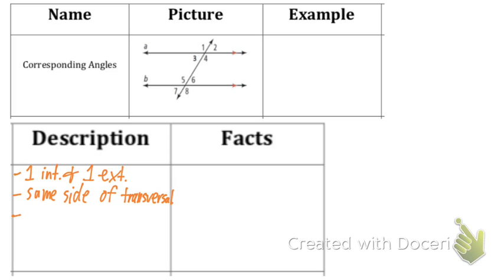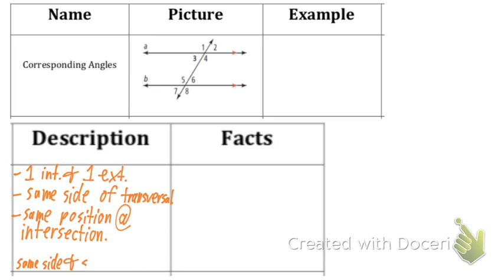The third one, they're going to be in the same position at the intersection. So a helpful way to remember this is this parenthesis I'll put at the bottom: they're on the same side of the transversal, and they're in the same spot. So they're on the same side of the transversal, and they're in the same spot at the intersection. And that's all we'll put in the description.